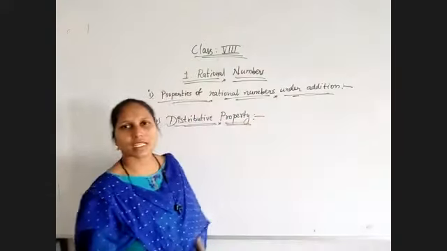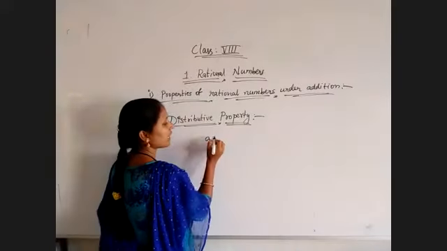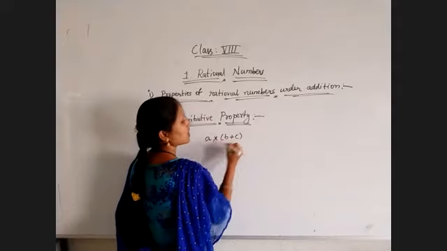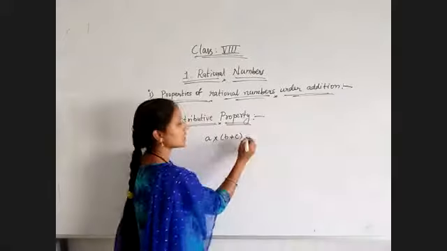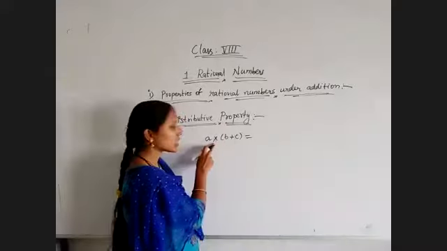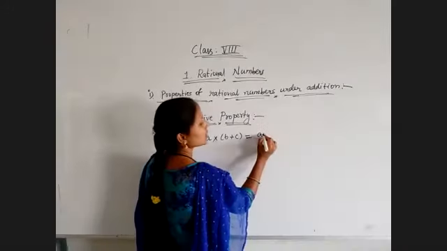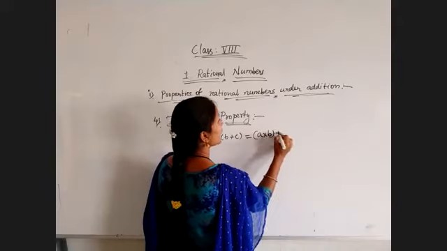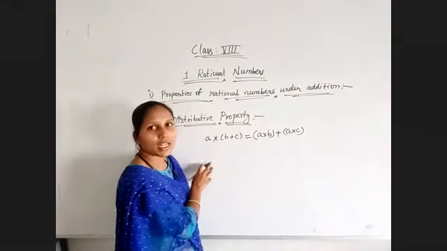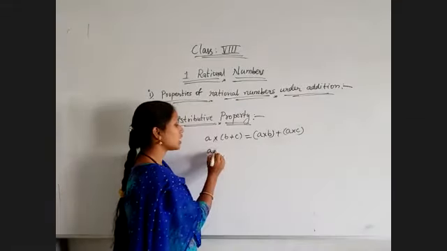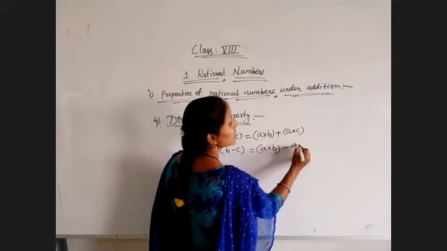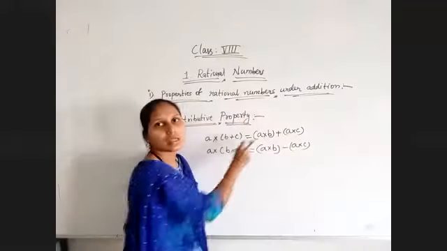It states that if A, B, C are any three rational numbers, then A is distributed over B and C using multiplication. That is, A is distributed for B as well as C. It is possible for addition and subtraction also. So A into B minus C we can also use. That is, A is distributed over B and C by using subtraction, and here by using addition.